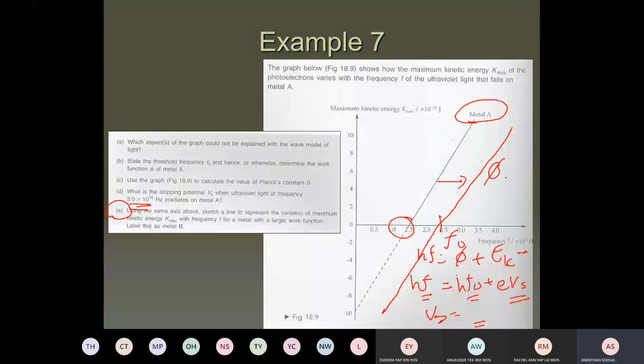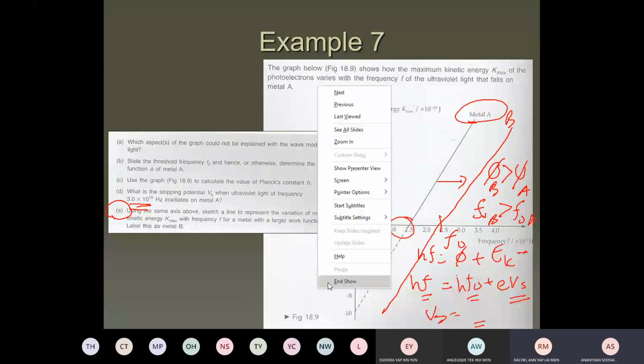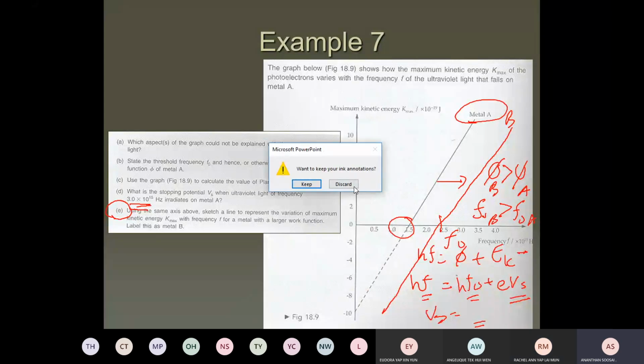This one has a work function greater than the work function of metal A. Let's say this is metal B. So the work function of metal B is greater than the work function of A. Therefore, the threshold frequency of B should be greater than the threshold frequency of A. Okay, class?